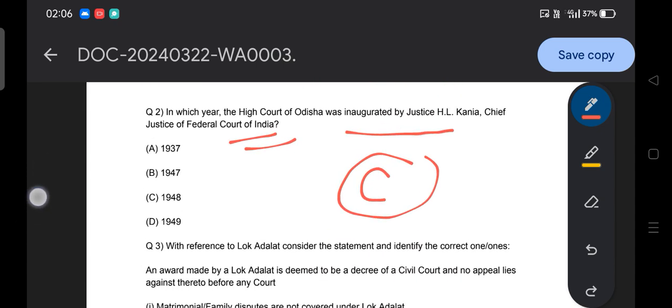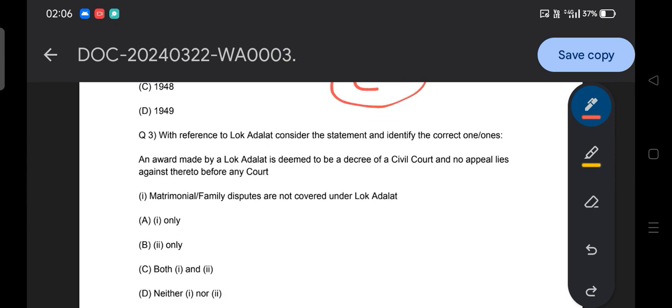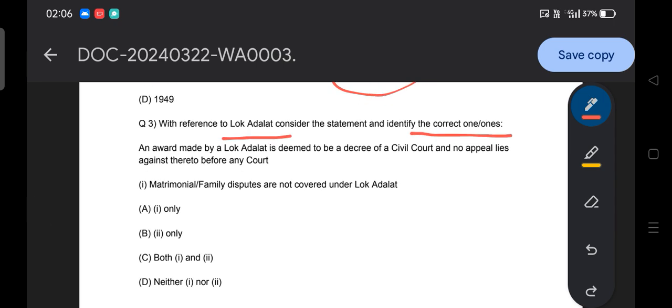Moving to the next question, it's about Lok Adalat. With reference to Lok Adalat, consider the following statements and identify the correct one. When you read the question, read it very carefully, whether it asks for correct or incorrect, because this thing makes you go wrong. So be careful while reading the question. Let's read.